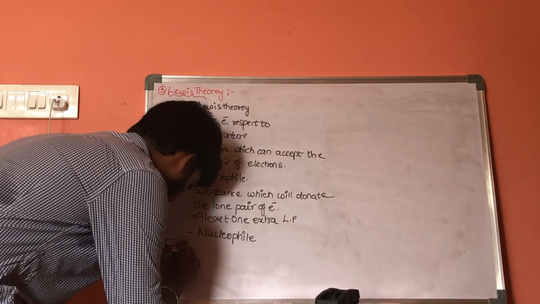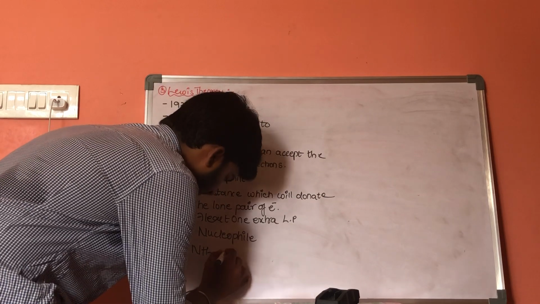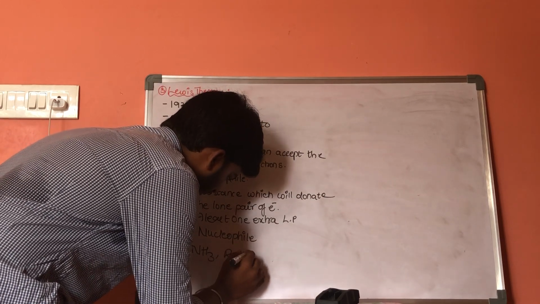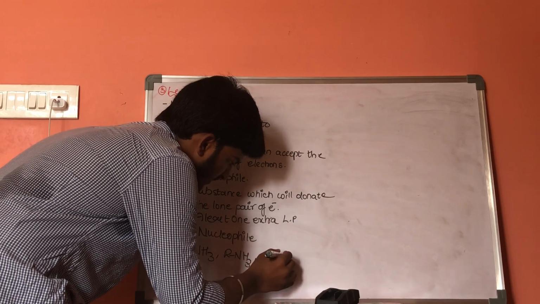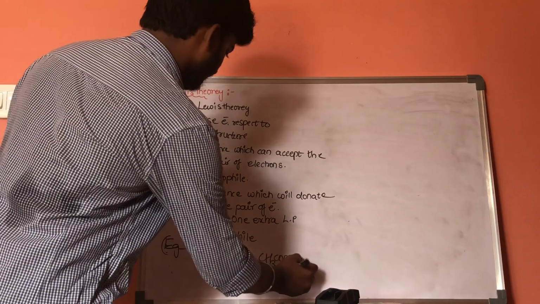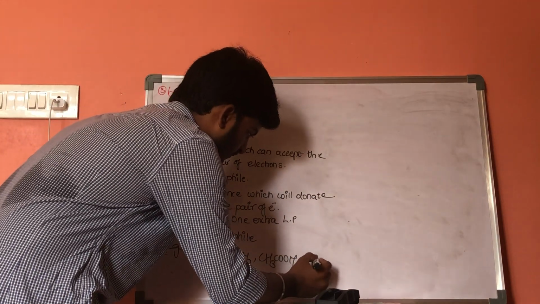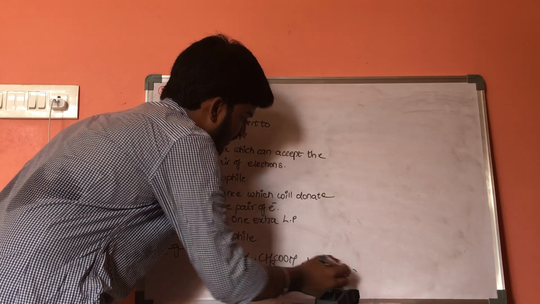Examples: NH3, RNH2, CH3COOH, and HSO4 minus, HCO3 minus.